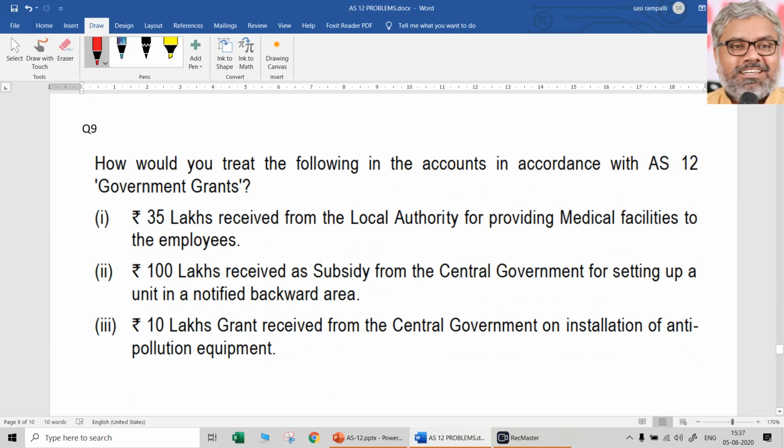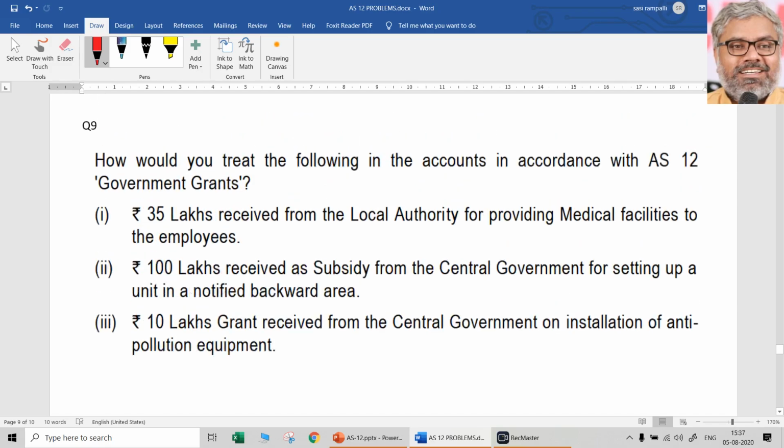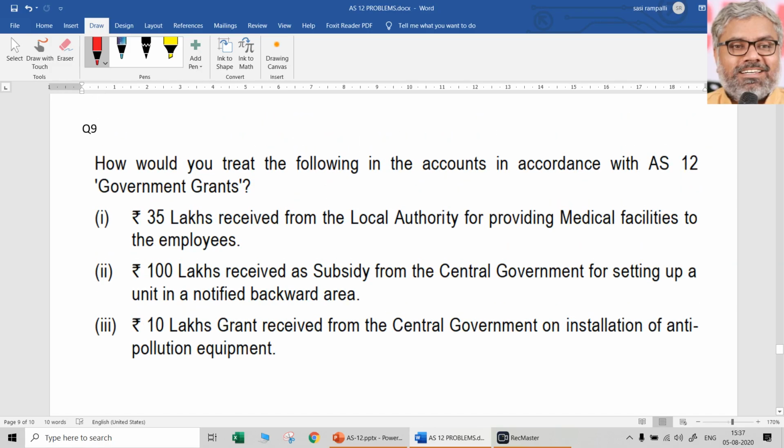Now, question number 9. How would you treat the following in the accounts in accordance with AS 12 government grants? Like this, 5 points given, 5 marks, is a fantastic question. But here only 3 given, no problem.